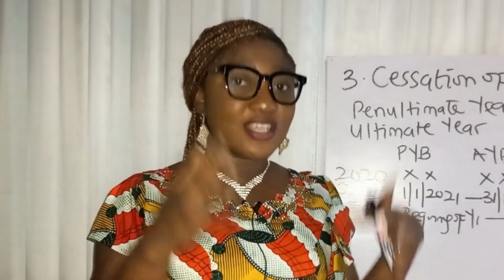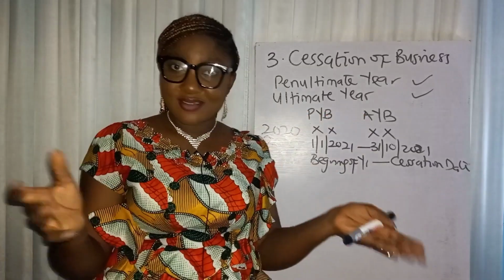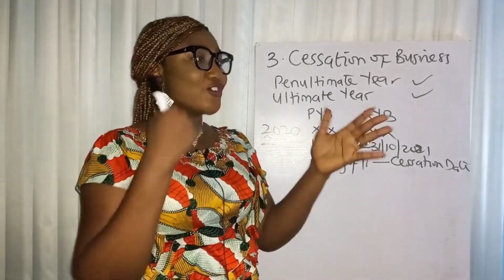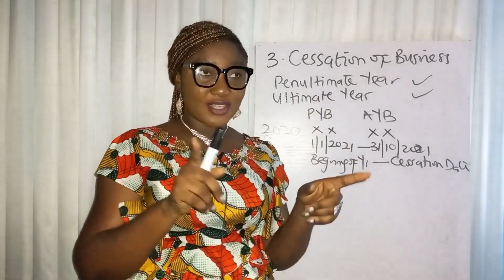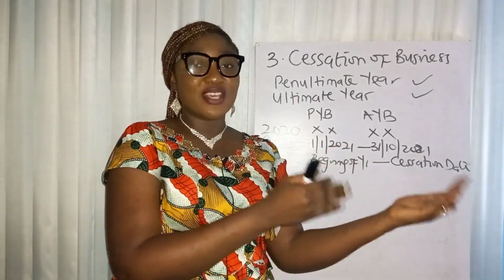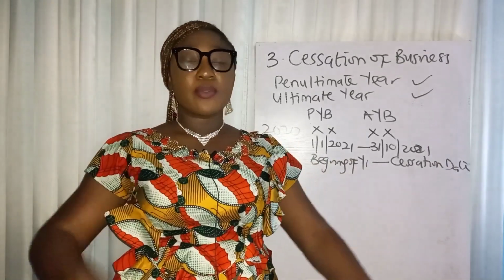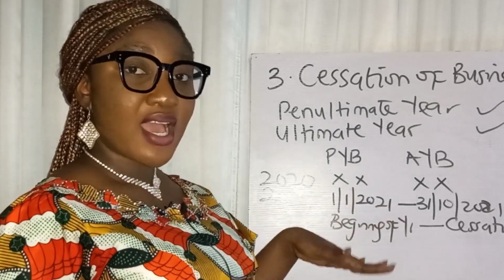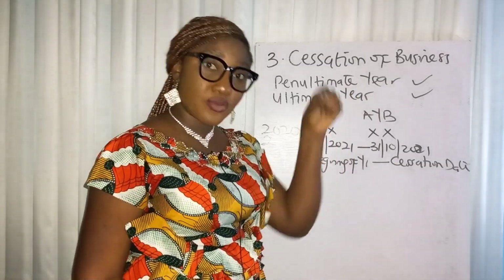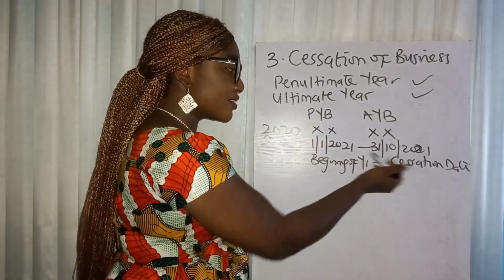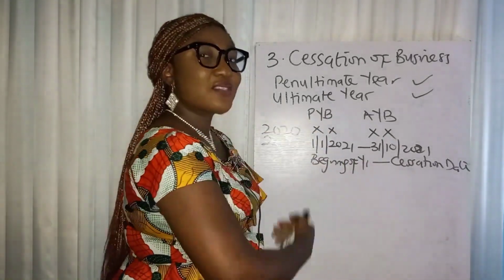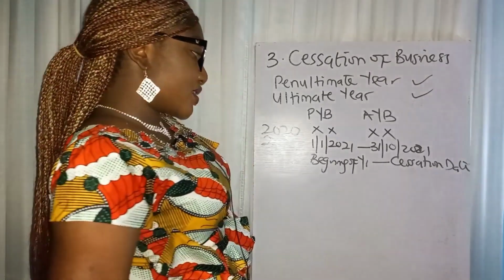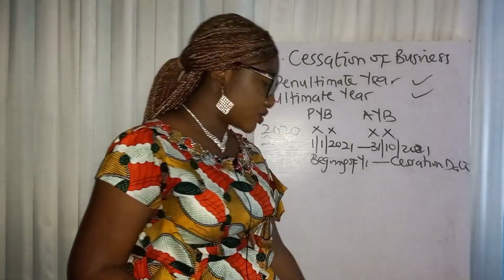In change of accounting date, it was also your choice to change the accounting date. They did not send you. So it is the interest of the tax authority that will prevail. But in commencement of business, you commenced business, you are contributing to the economy. So at that point, it is your own interest that will prevail. That's where the lower is picked. So it's only in commencement that you have the lower. But in change of accounting date and cessation, the higher is picked. Here, there's a right of election, and the right of election grants the tax authority the right to assess you based on the basis period that gives the higher tax liability, if that makes sense. So when we solve an example, it will make sense altogether.